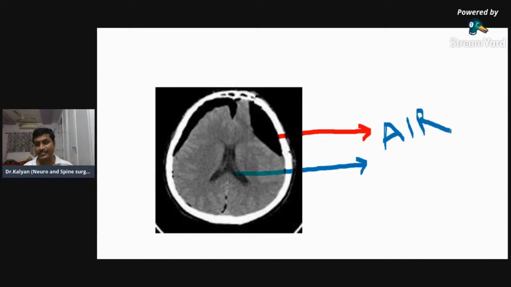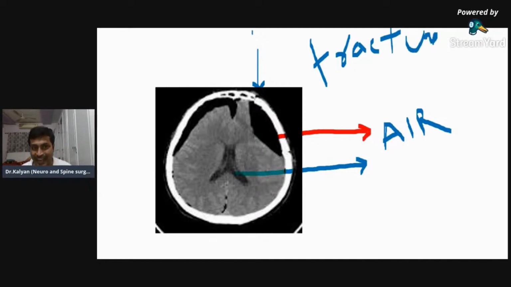And why did air come over here? Can you see this? What is this? This is a fracture. So this patient had a fracture. Through the fracture, air entered into the skull, and this air is compressing the ventricles. So this is a patient who had an RTA, a road traffic accident, and because of the road traffic accident, he has a fracture of the skull, and through the fracture, air has entered.